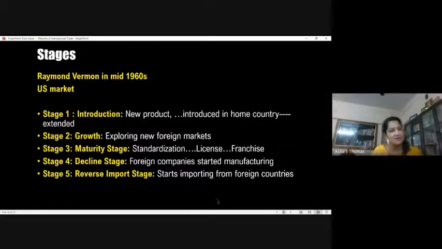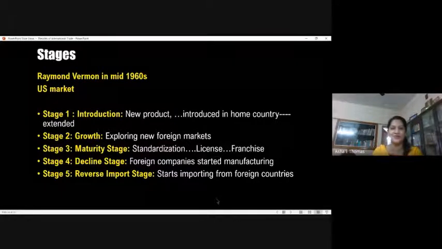If it is manufacturing, it is the same case. If you look into consumer durables, you can see that initially the product is introduced, it's patented, and the product is slowly introduced to different markets. Take the example of Coke, that's very easy for you to understand. The company looked into the taste preferences of each country and first standardized the product. Now slowly they outsource, they license manufacturing in the same location. Say, for example, in India also we have different production factories where they produce this aerated drink.